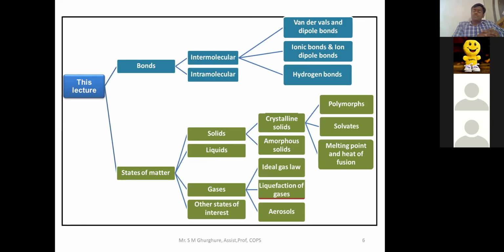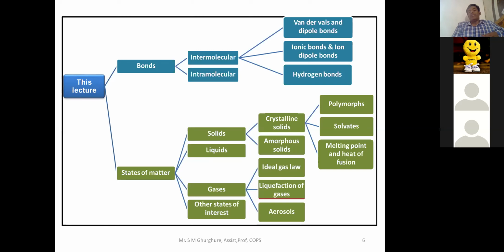Afterwards, if it is solid matter, then what are the different types of solids, whether it is an amorphous solid or a crystalline solid, that part we are going to study. And how solids are classified, whether it is a metallic solid or an ionic solid.